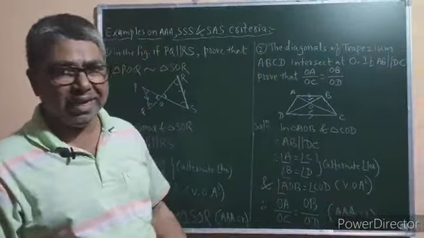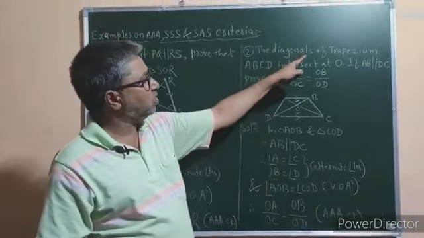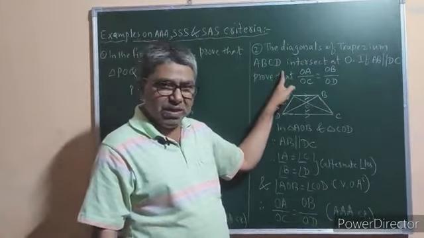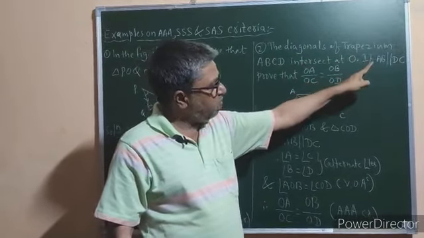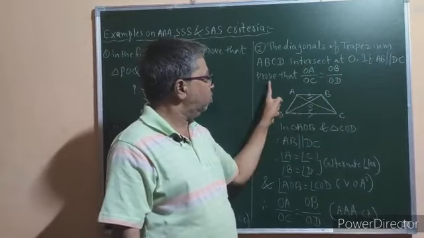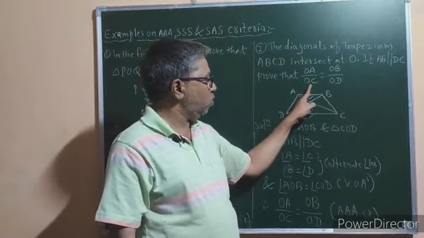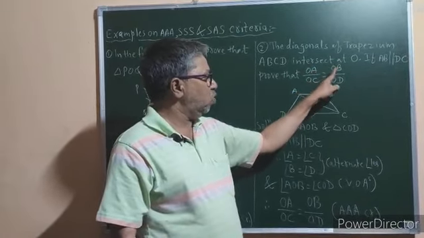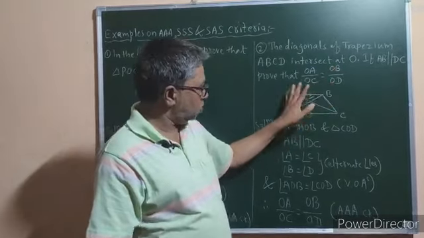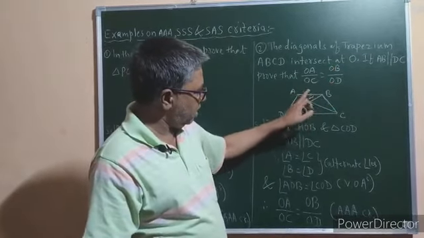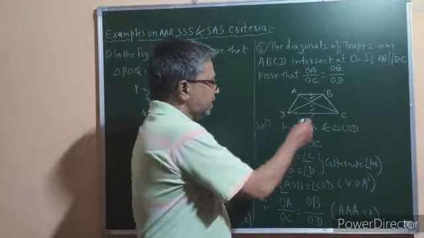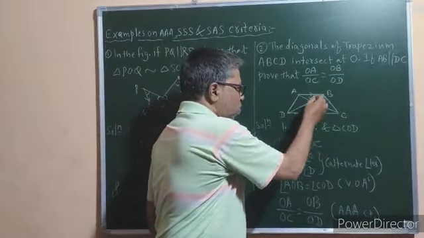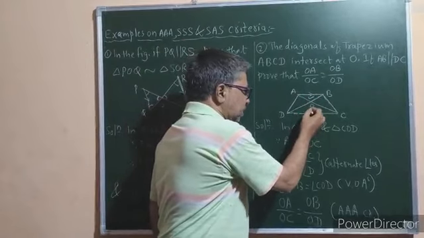Now let us see the second example. The diagonals of trapezium ABCD intersect at O. If AB is parallel to DC, prove that OA upon OC is equal to OB upon OD. So this is the trapezium. AB is parallel to DC. So here let us consider triangle AOB and triangle COD.